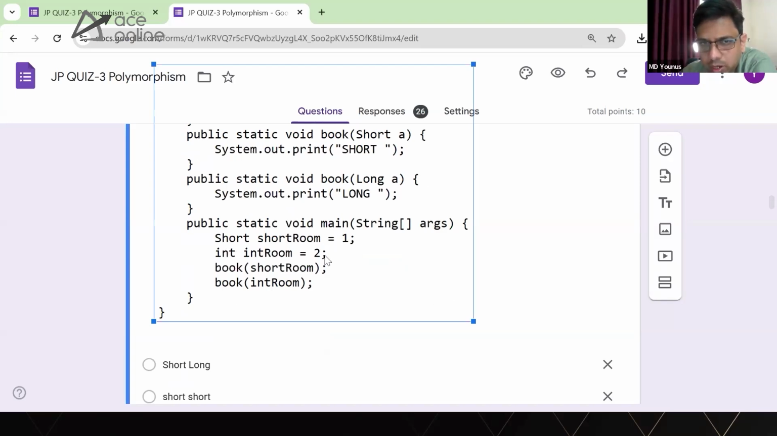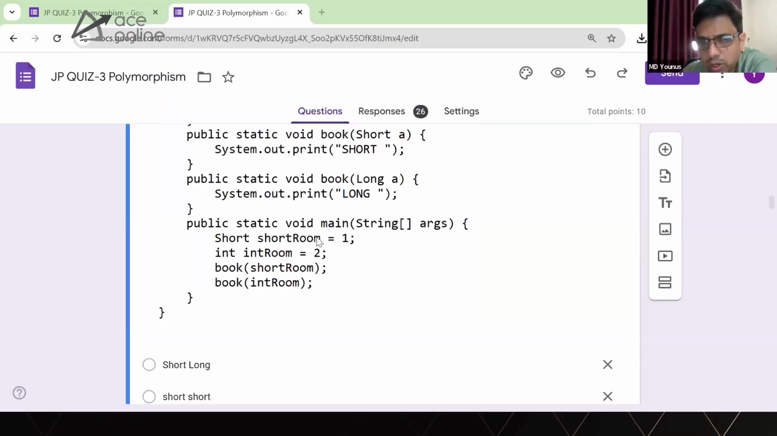What exactly am I doing here? Am I making a variable which holds value 1 of type short, or am I making an object of short? What exactly is happening at this particular line? Short room is equal to 1. Okay, we are creating an object. But is it allowed to store the value like this to create an object? Because this is not the way we generally create an object.